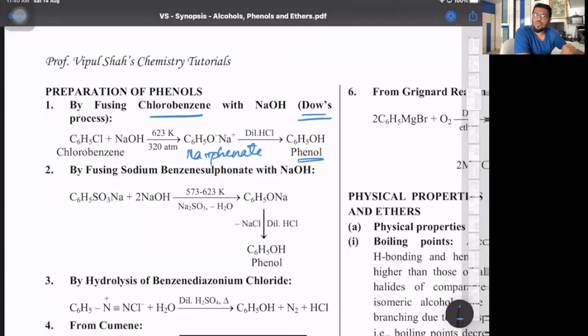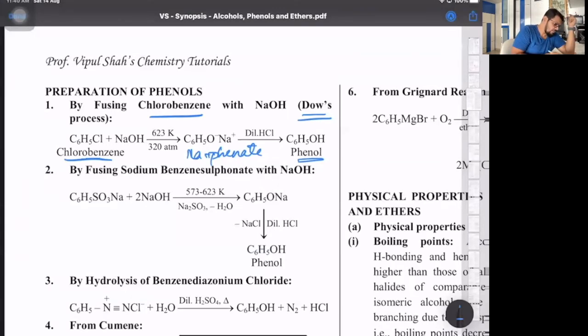Second is from sodium benzene sulfonate, that is, from benzene sulfonic acid. Aromatic compounds. Is this clear? Link the whole thing. Same way chlorobenzene also you can link. How do you get chlorobenzene? Benzene plus chlorine in presence of anhydrous AlCl3 gives respective chlorobenzene. That is one. Same chlorobenzene on Dow process gives us phenol.